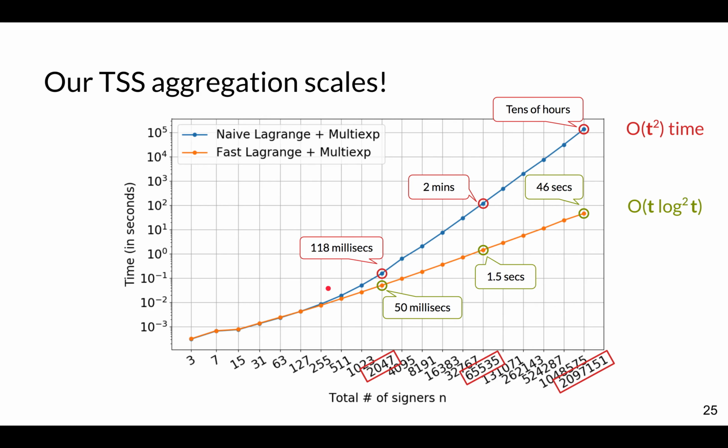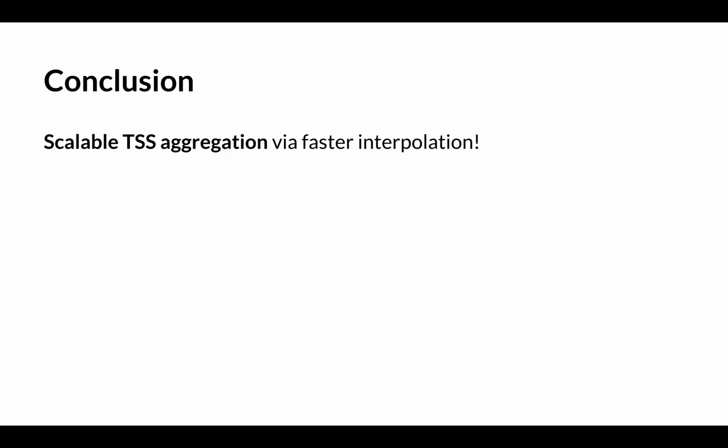So there are, for example, consensus protocols that need quorums of size a few thousand, such as Dfinity, I believe. And those protocols can benefit from these faster threshold signatures. All right, so to conclude, we showed how to aggregate threshold signatures using faster interpolation algorithms. So order t squared time versus t log squared t time. And in particular, this applies to other threshold crypto systems like threshold encryption schemes, not just threshold signatures. So really, this is applicable to any crypto system that does interpolation in a finite field of prime order that has support for roots of unity.